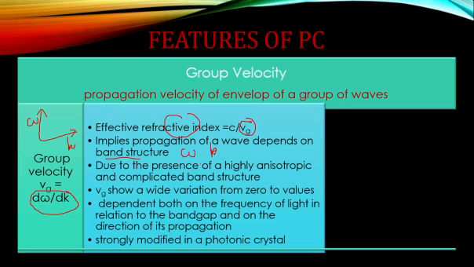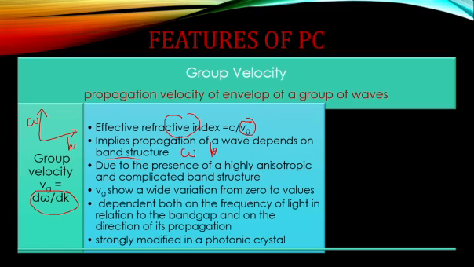So due to the presence of a highly anisotropic and complicated band structure. Why? Because the band structure of a photonic crystal is very complicated. It depends upon direction, so it is a highly anisotropic crystal structure, and hence due to the varying nature of the band structure, you will get a varying group velocity.